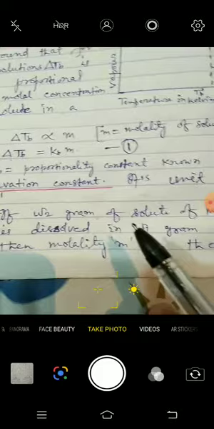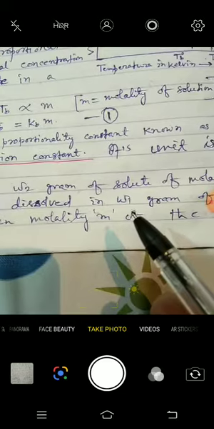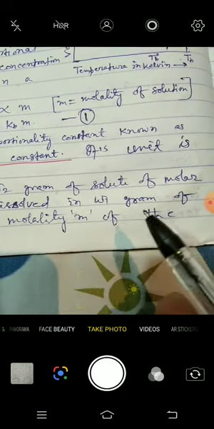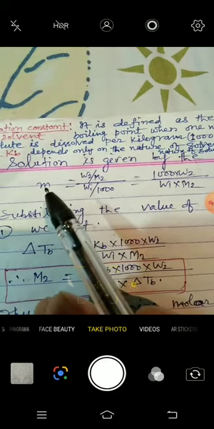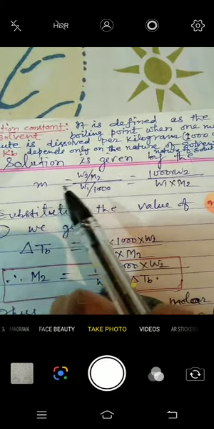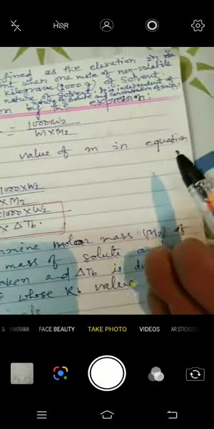If W2 gram of solute of molar mass M2 is dissolved in W1 gram of the solvent, then the molality m of the solution is given by this expression. So substituting the value of m in equation 1, you will get this relation.